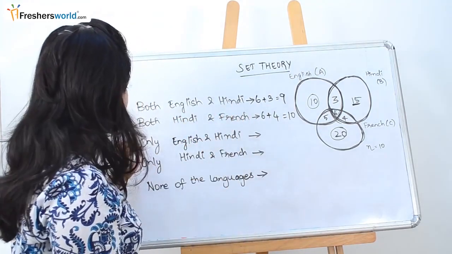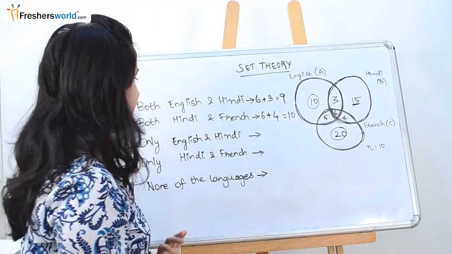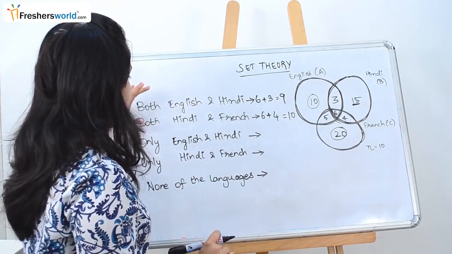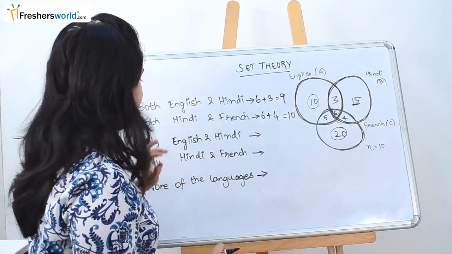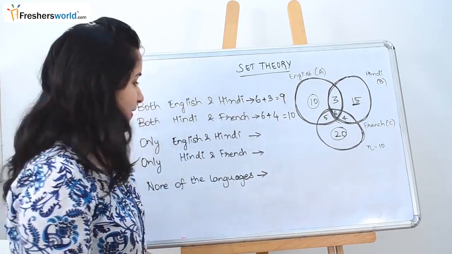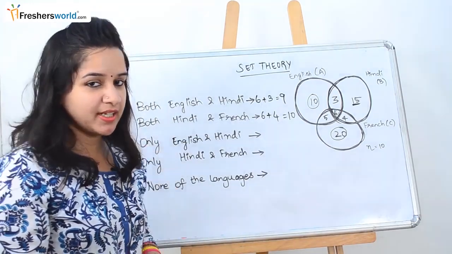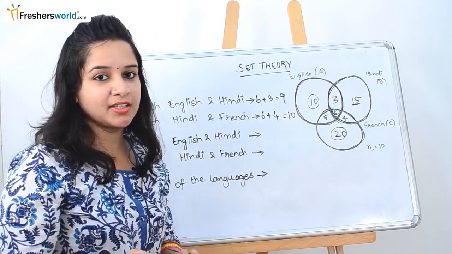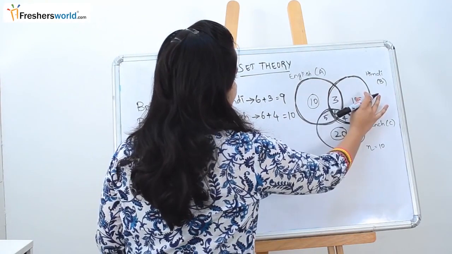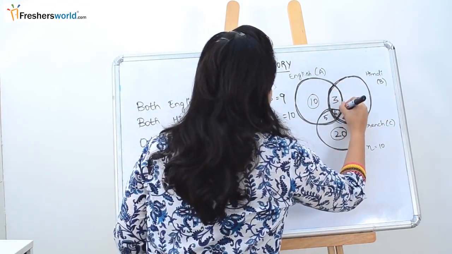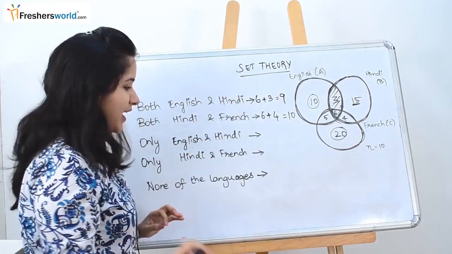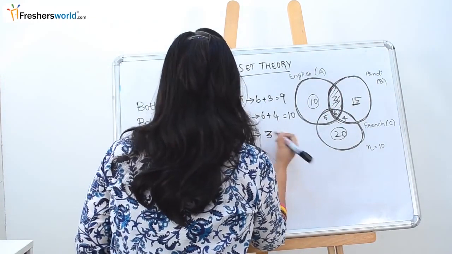So next they are asking is only English and Hindi. So find the difference between these two questions. They are asking the people who know English and Hindi. They didn't say that they shouldn't know French or something like that. They didn't mention anything in the question. But here they are specifically telling that we need only English and Hindi. We don't want people who know French. So English and Hindi is nothing but these two circles. And this part of the circle represents the people who know only English and Hindi. So which is nothing but 3.